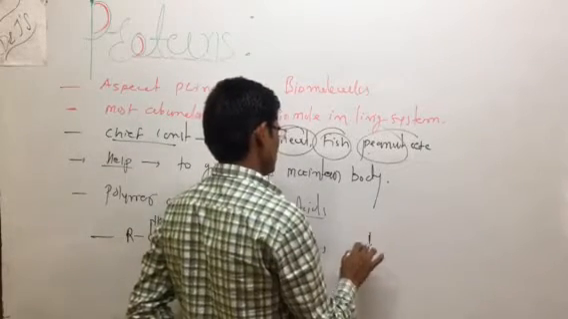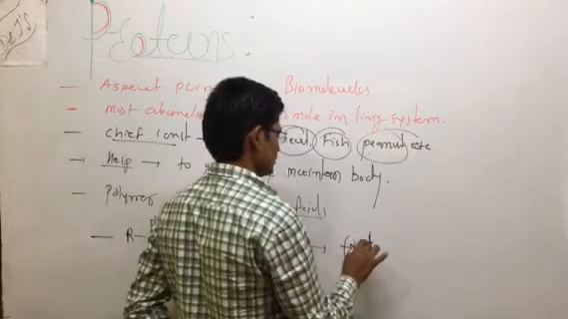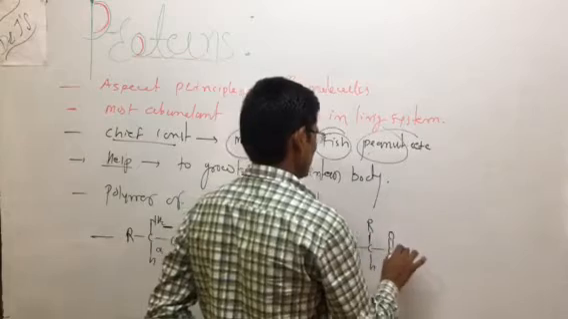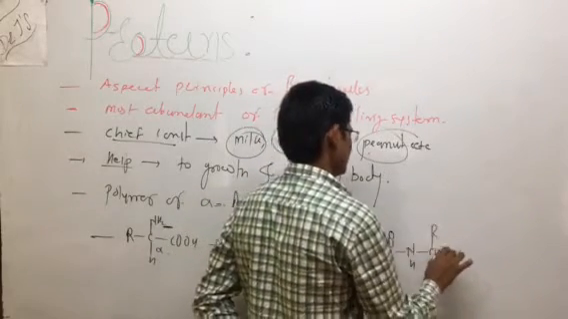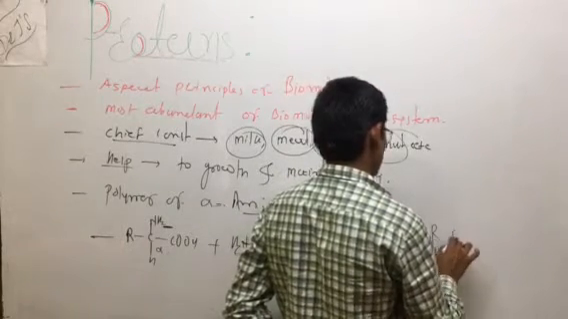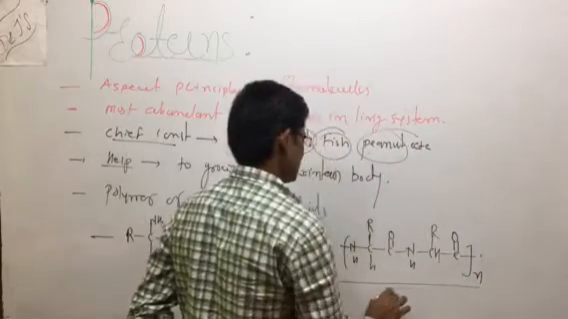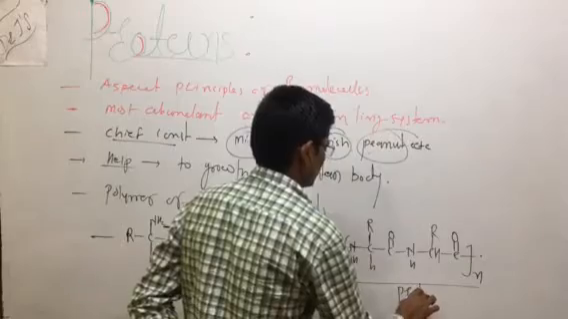See, this is the NH with hydrogen, this is the alkyl group, and this is C double bond O. Again this is NH, again the CH alkyl group, and this comes from the C double bond O. The longest chain polymer is obtained. This is nothing but proteins.